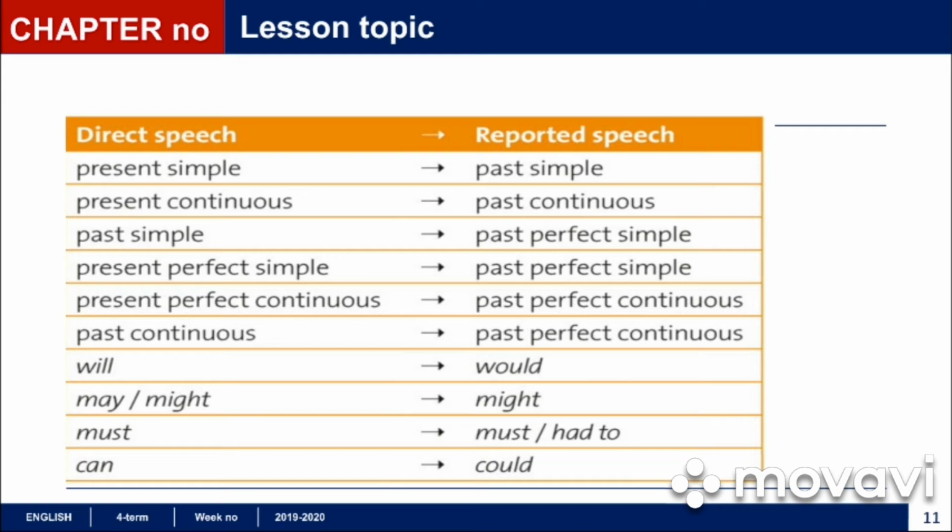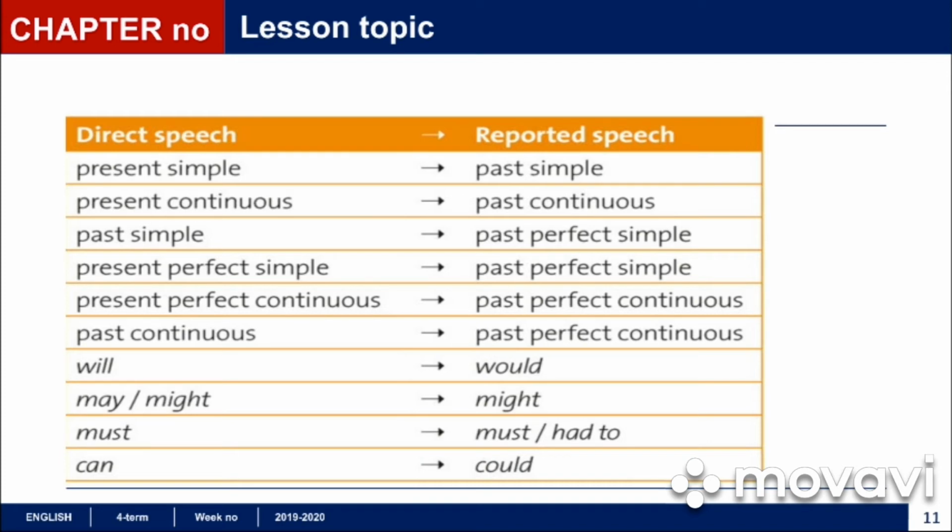Present perfect simple to past perfect simple as well. Present perfect continuous changes into past perfect continuous. Past continuous also to past perfect continuous. Will we change into would, may, might into might, must may stay like must or had to, can into could.